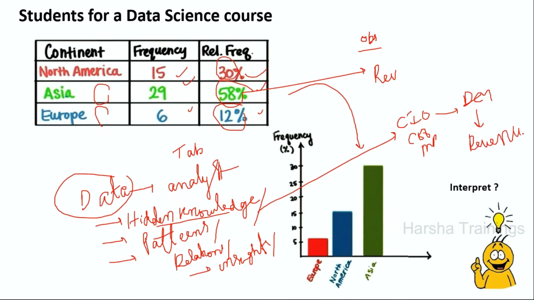Shall I concentrate on Europe, Asia, or North America? Can you please respond? Asia. Instead of spending my time on Europe and North America, I will concentrate more on Asia. If I concentrate more, I will get more revenue. These are the conclusions you have to draw as a data analyst or data scientist.